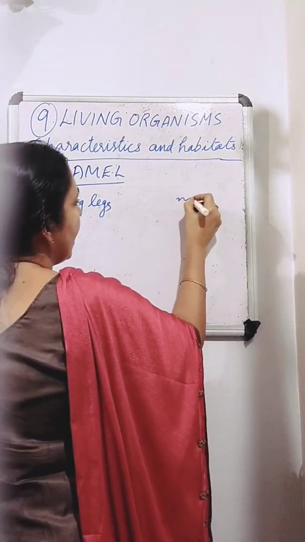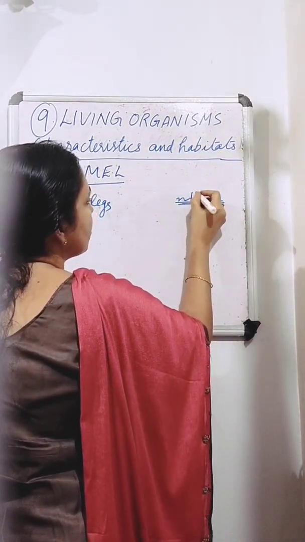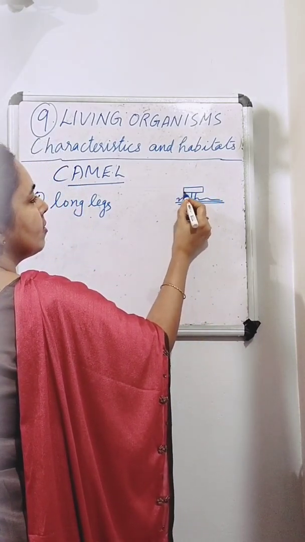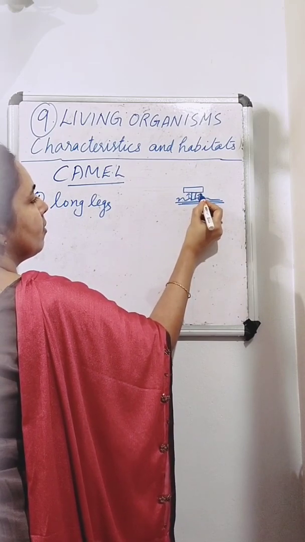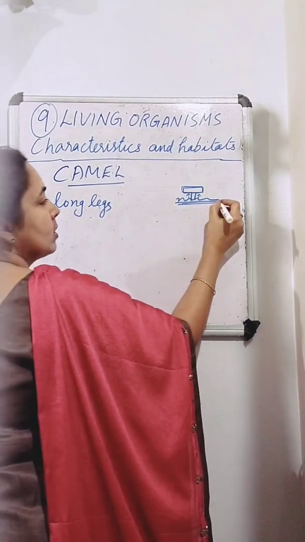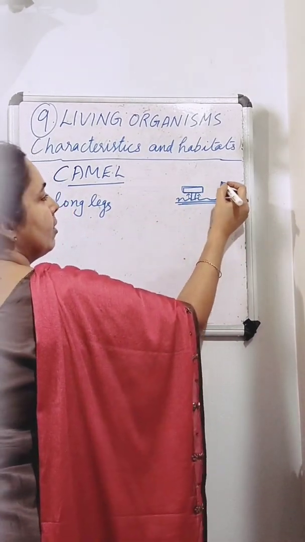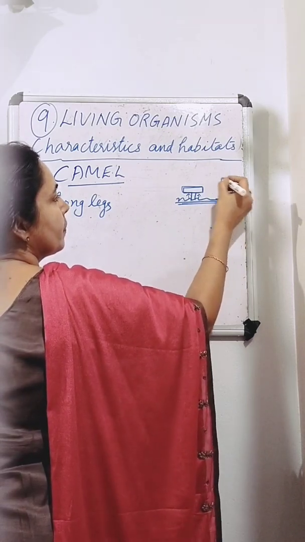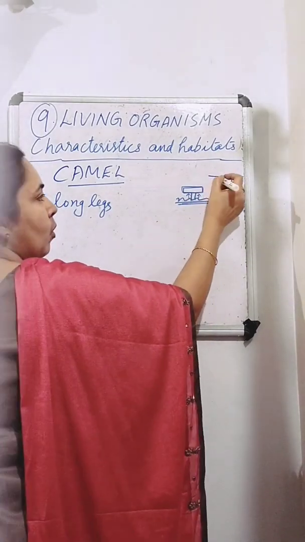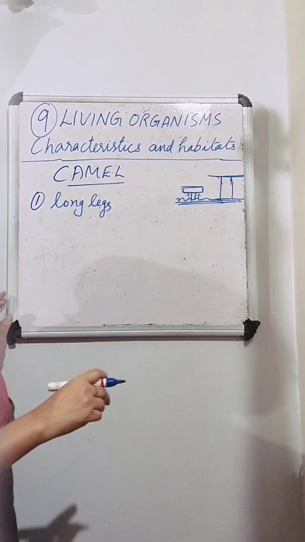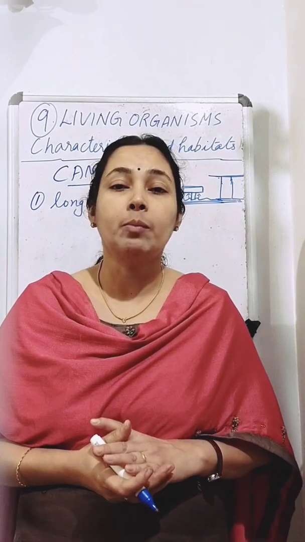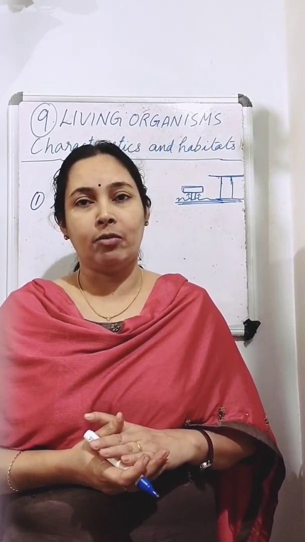Sand is very hot. So if they have small short legs, what happens? The distance from the sand will be very less, so heat from the sand will come and touch their bodies, and they won't be able to survive that heat. But if they have long legs, their body is far away from this hot sand, so the heat of the sand won't affect their body. So these camels have long legs that help to keep their bodies away from the heat of the sand.